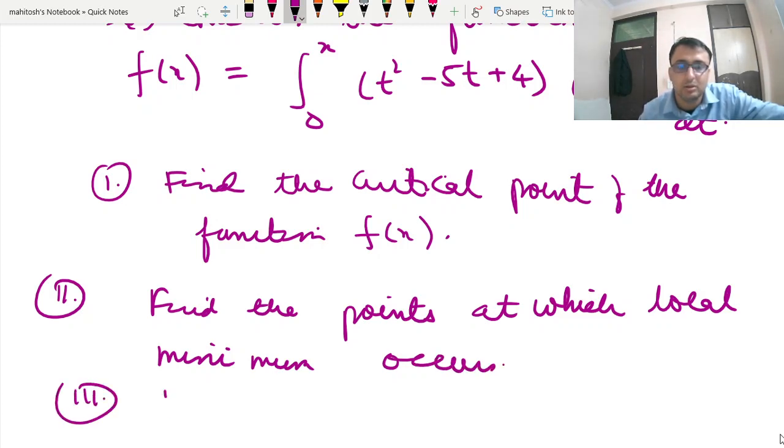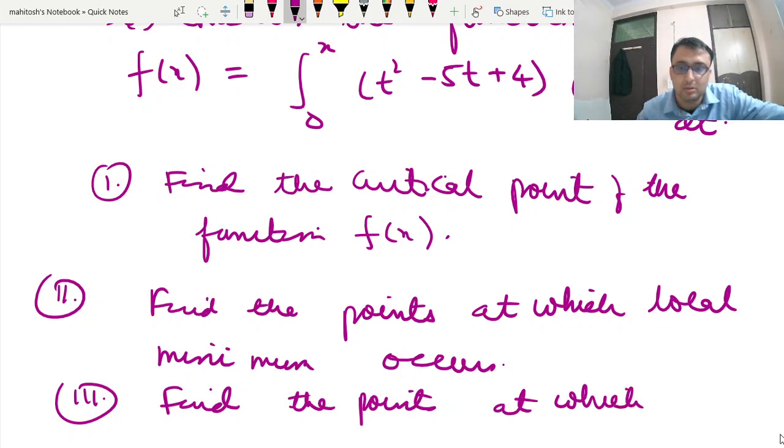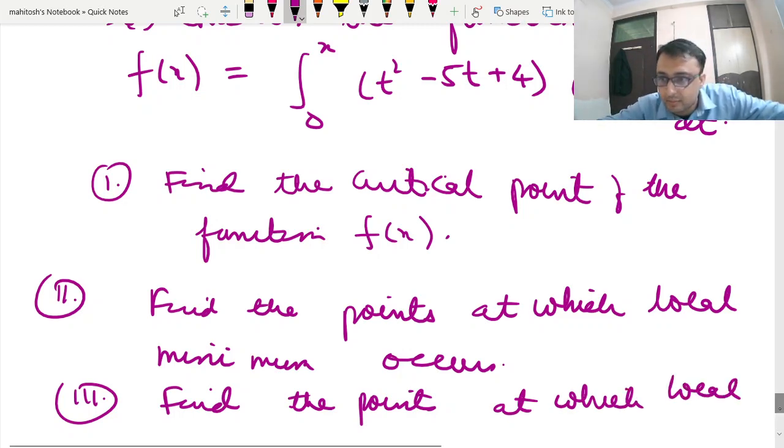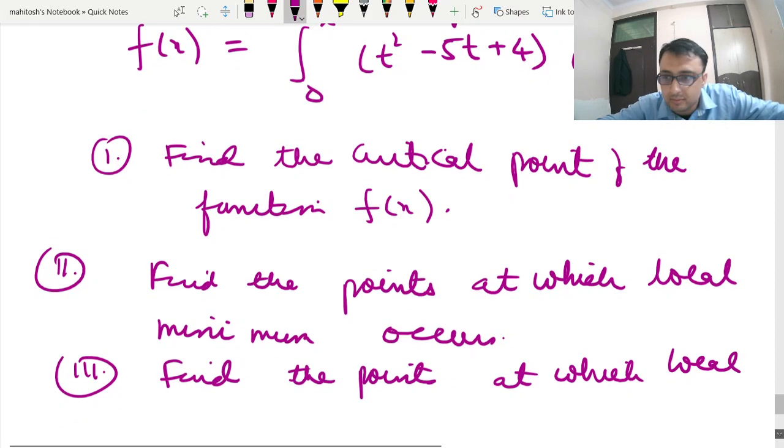Third, find the points at which local maxima occurs.